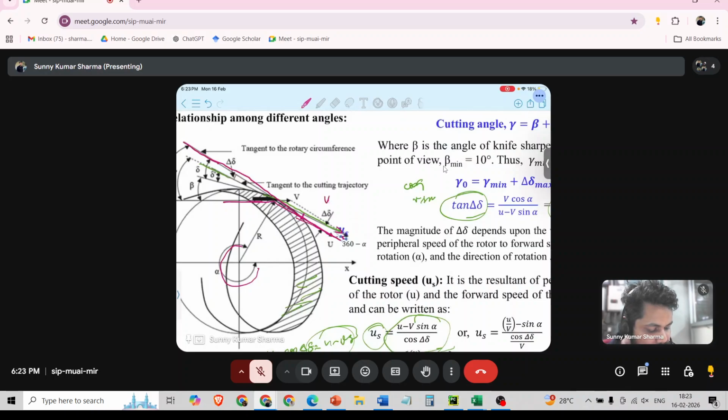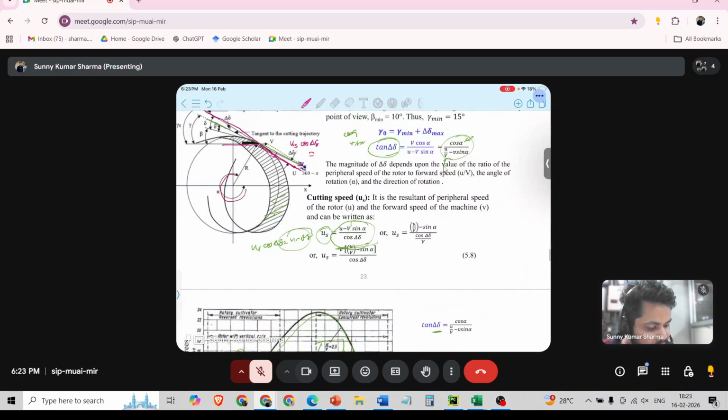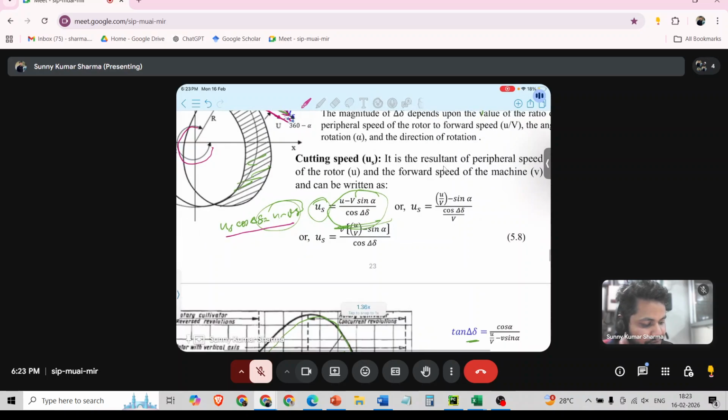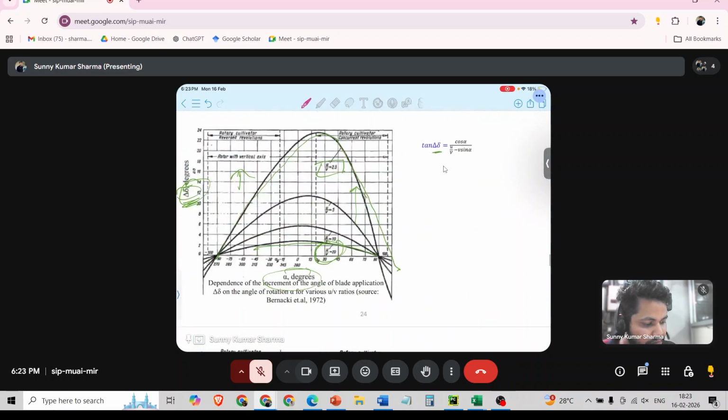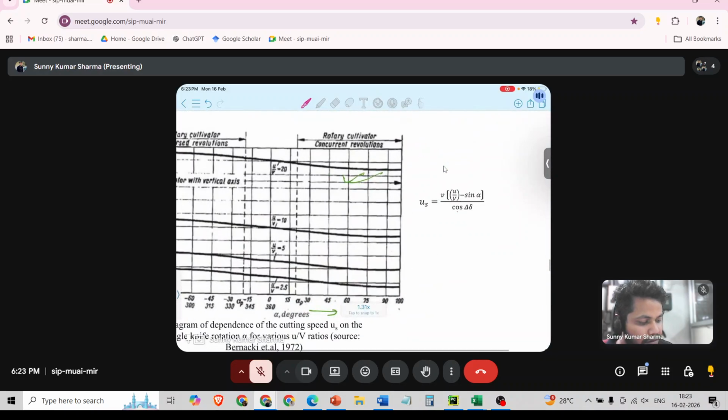So US cos delta is the whole line, and we discussed that US cos delta equals U minus B sin alpha. So US cos delta goes to that side. This is the expression for cutting speed.